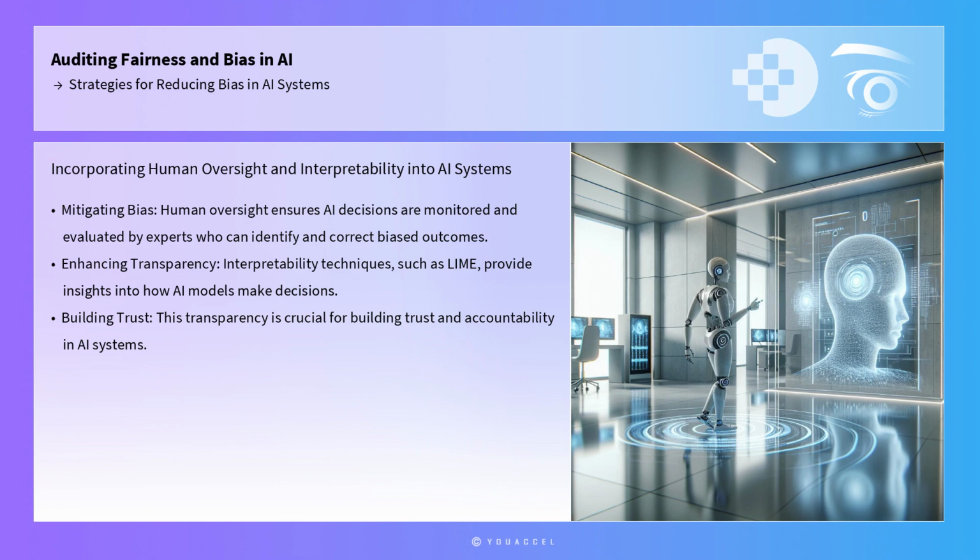Incorporating human oversight and interpretability into AI systems can also help mitigate bias. Human oversight ensures that AI decisions are monitored and evaluated by human experts who can identify and correct biased outcomes. Interpretability techniques, such as LIME, provide insights into how AI models make decisions, enabling auditors to understand the factors driving predictions and identify any biased behavior. This transparency is crucial for building trust and accountability in AI systems.